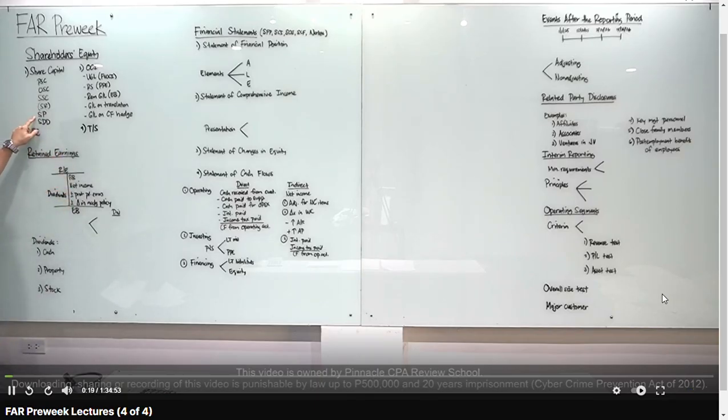You have share premium or APIC, and you have stock dividends distributable. Now, yung i-check ko, yan yung reported at par. Alright? So lahat yan, yung naka-check na yan, at par value yan. Right? Next, retained earnings. And we have OCI. Later, explain natin yung retained earnings separately.